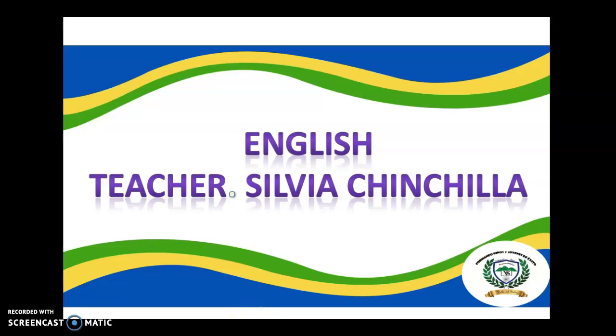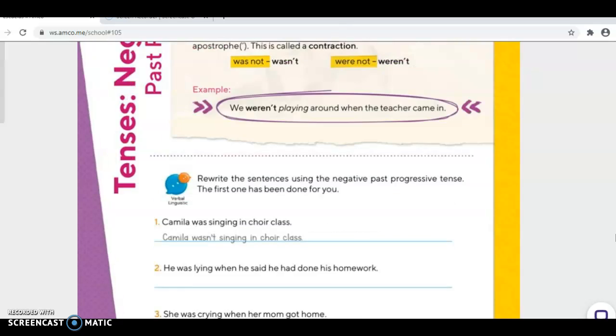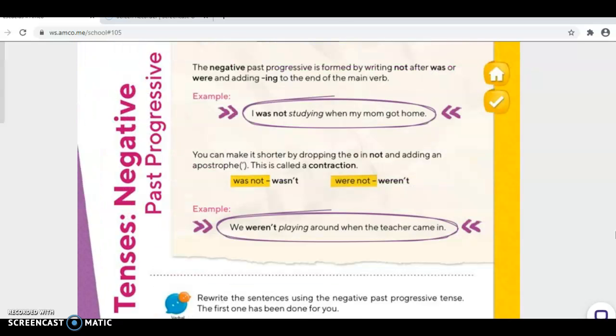Fine. Excellent. Today we are going to continue learning grammar. Here we go. Open your book to page 84, language. I hope you already watched the video about the negative past progressive.